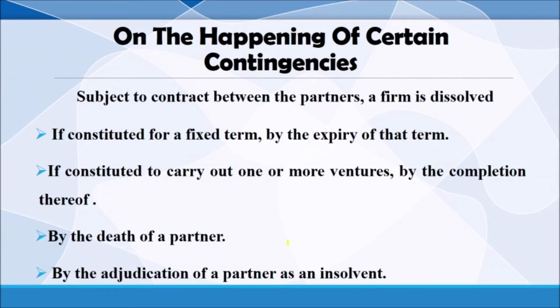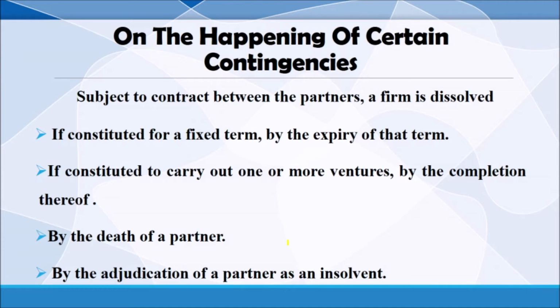Another criterion is the happening of certain contingencies, unforeseen events. If constituted for a fixed term, by the expiry of that term the dissolution of partnership will happen. If constituted to carry out one or more ventures, by the completion thereof. If they are creating this partnership to complete a particular aim or project, at the end of that, it will dissolve.